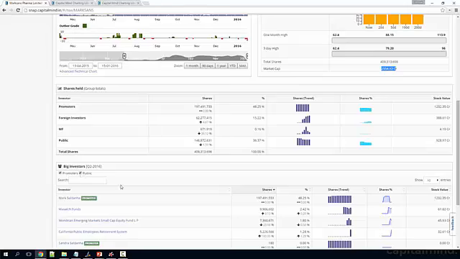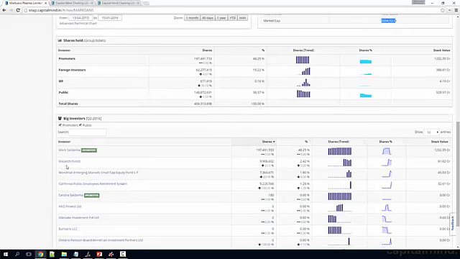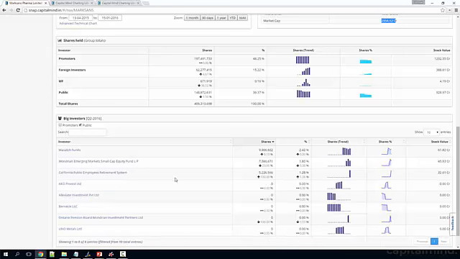Then you also have funds or big investors who are non-promoters who hold a stake in the stock. So you can see them over here. You just have to click the right button. You can search for it. You can see here, for instance, that these three are currently investors in the stock. These were in the past.